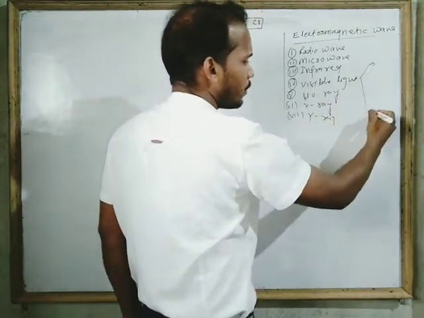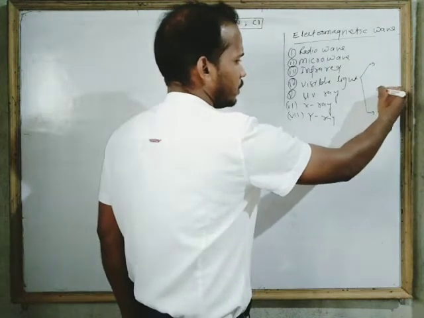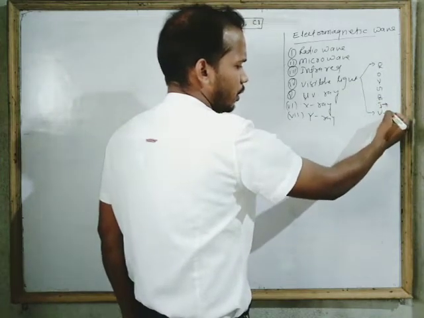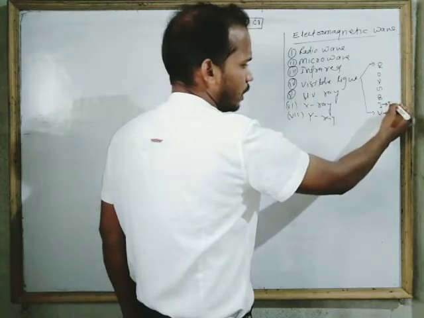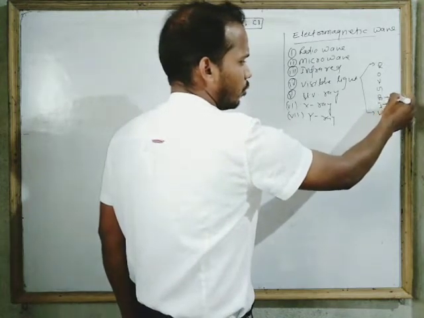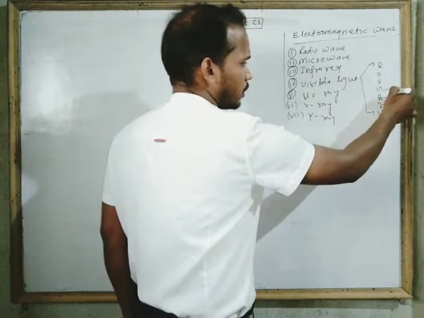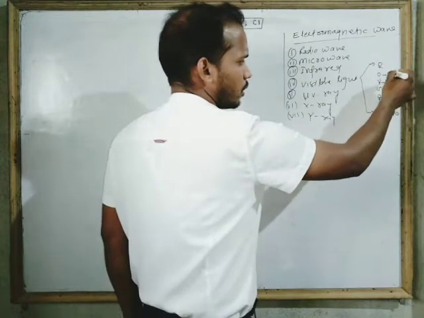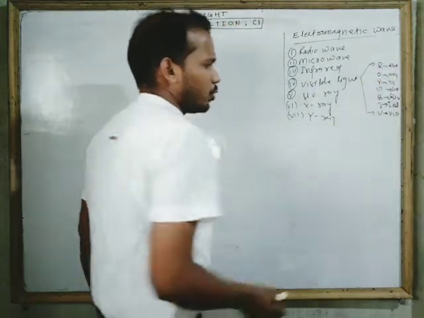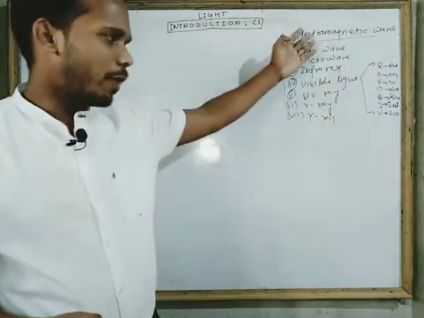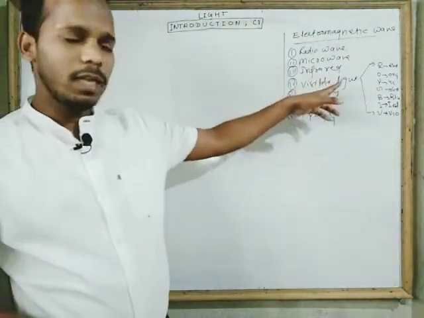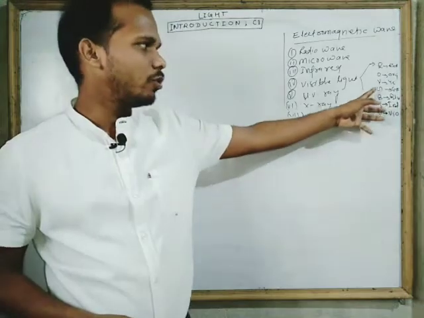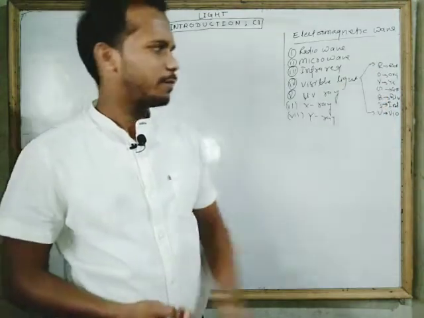These are VIBGYOR. V means violet, I means indigo, B means blue. I am writing the short form. G means green, Y means yellow, O means orange, and R means red. So there are 7 electromagnetic waves, and one of them is visible light, and visible light has 7 colors: violet, indigo, blue, green, yellow, orange, red.